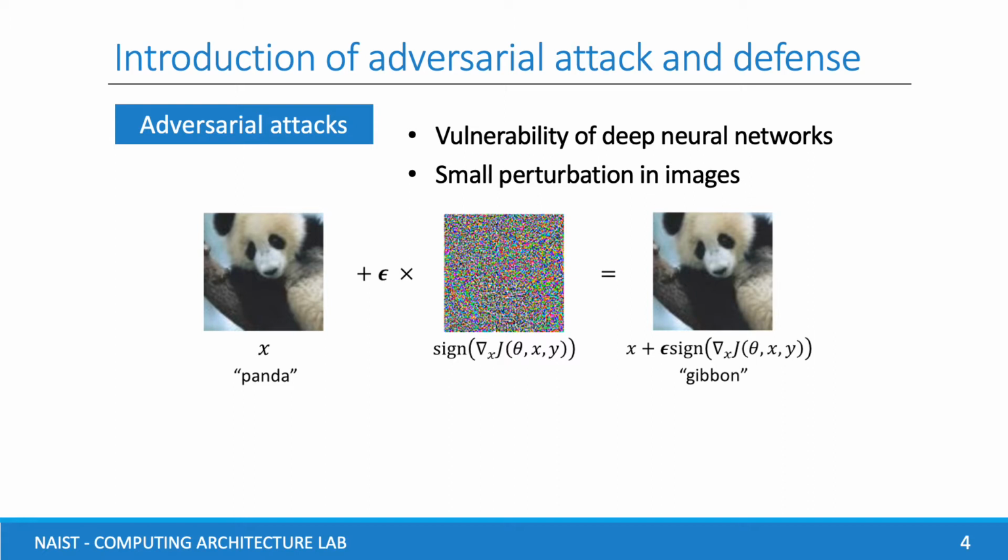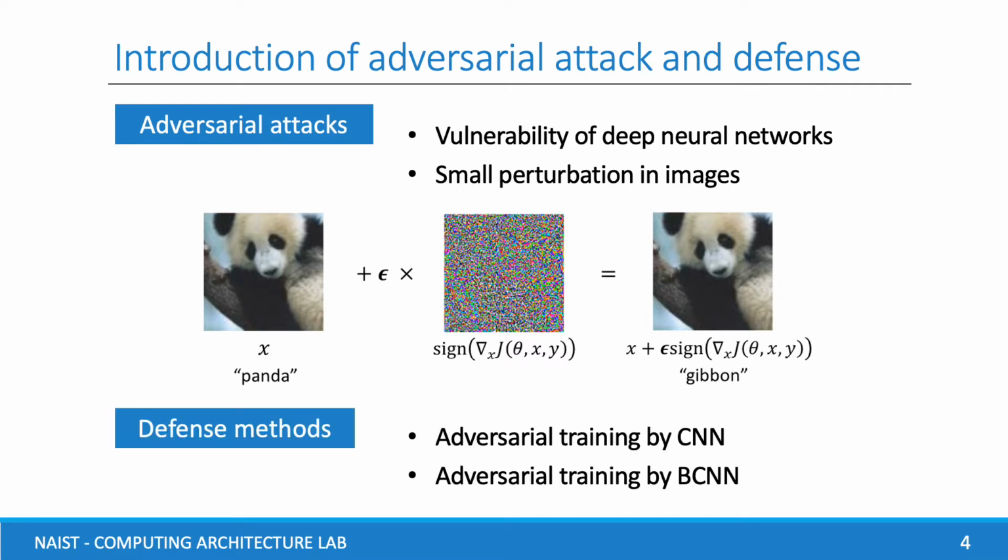Due to this weakness, many effective defenses have been proposed currently. Among them, adversarial training is the most outstanding defense. There are two types of this algorithm. The first is adversarial training by CNN. The second is adding random components into CNN and changing it to BNN to train on adversarial examples.